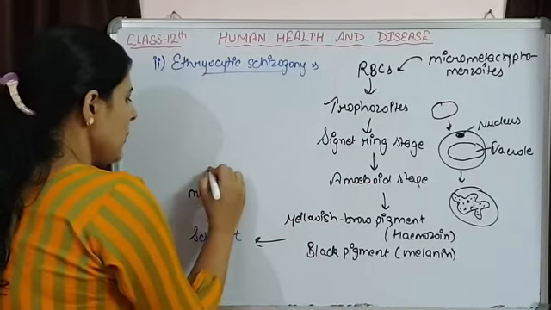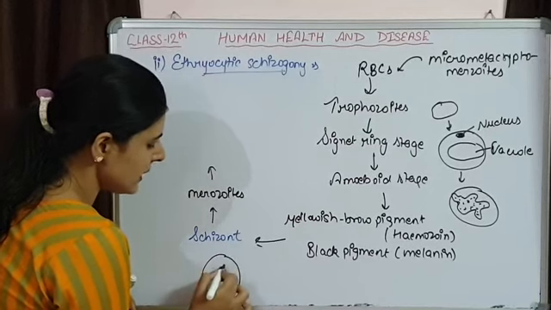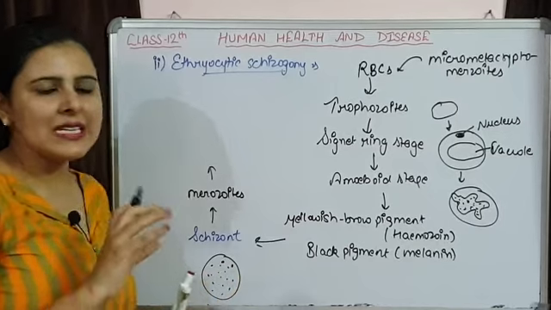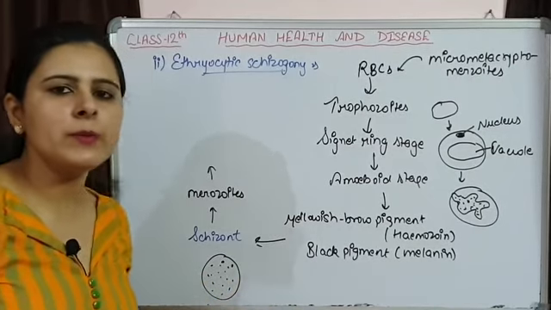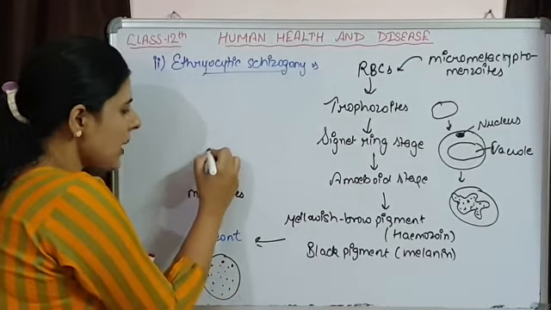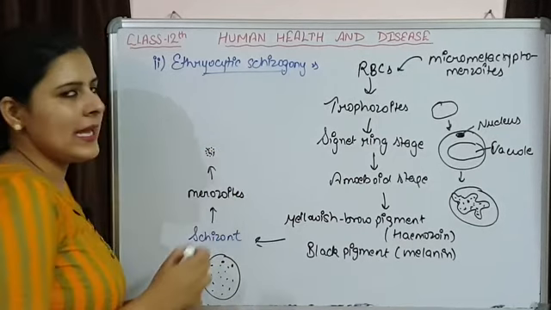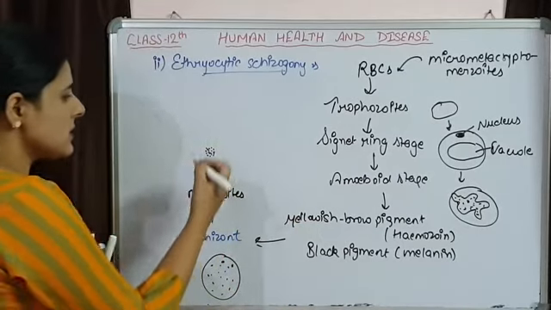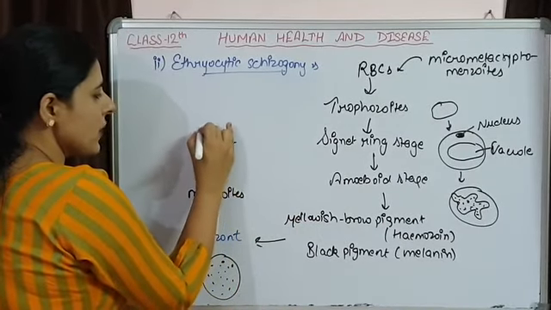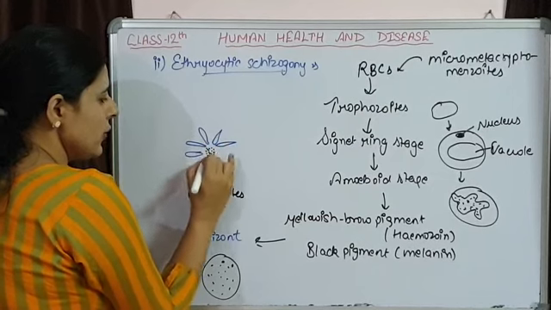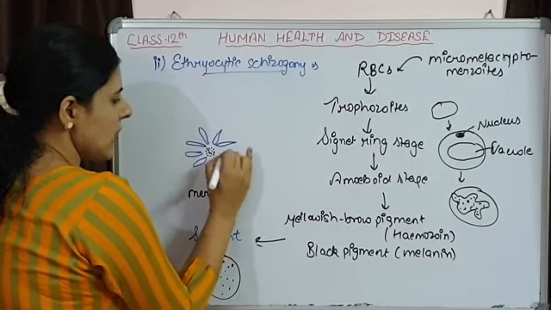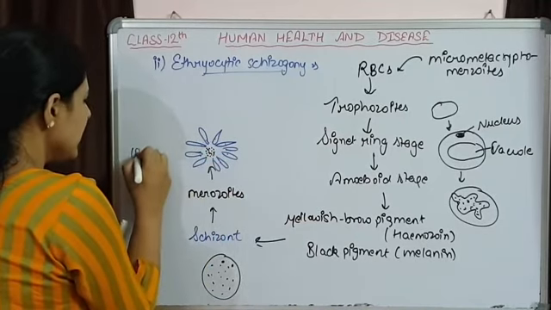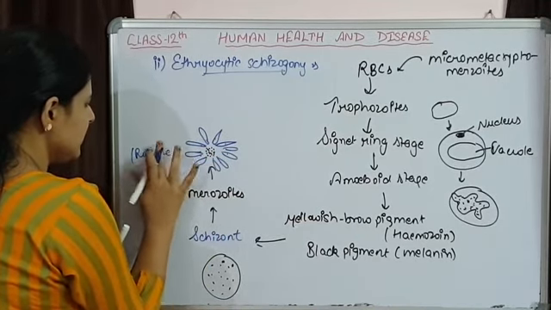Now when multiple fission was taking place inside the schizont, all the cytoplasm is not involved in multiple fission. There is a small amount of cytoplasm that does not take part, and around this cytoplasm the merozoites are going to form a circle, means they are going to arrange in this way, and this is known as the rosette stage.